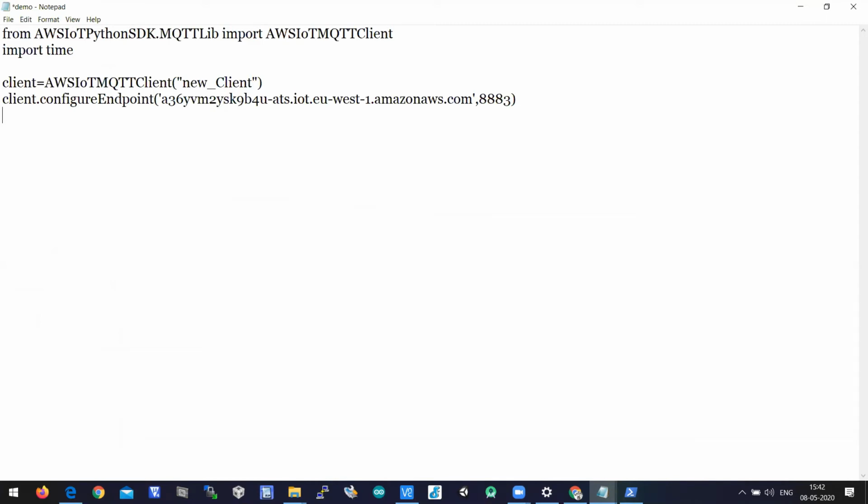So after configuring the endpoint, we need to configure the certificates. The syntax is client.configureCredentials. The second C is capital. Okay, credentials, spelling is correct.